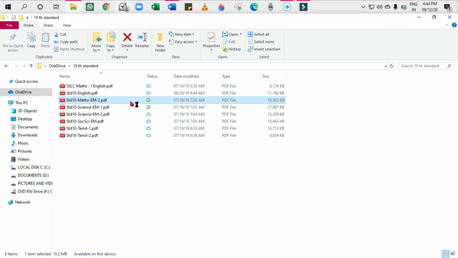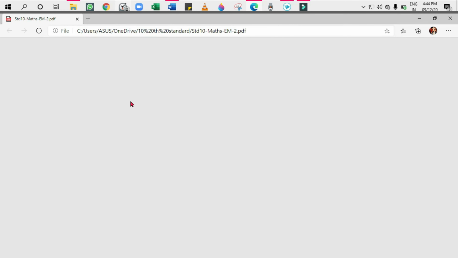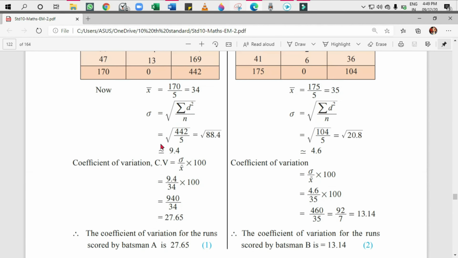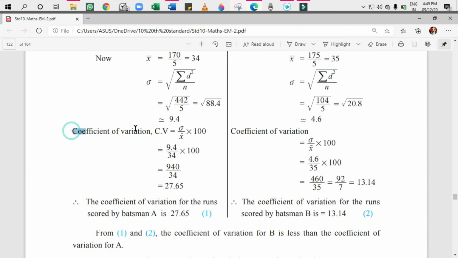One sec, let me share something. Yeah, this one. How many of you remember this example sum? I had this when I was studying in 10th standard. And here in this sum, they have given the scores of two batsmen in 5 matches. And we want to find out who is more consistent. We find it out by calculating the coefficient of variation, that is CV for short.